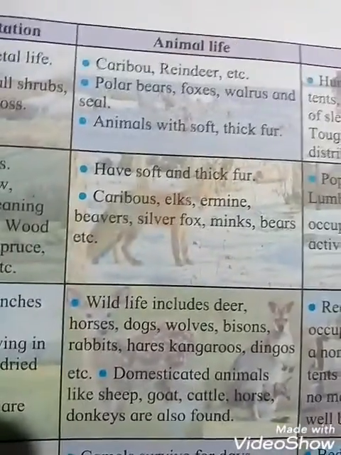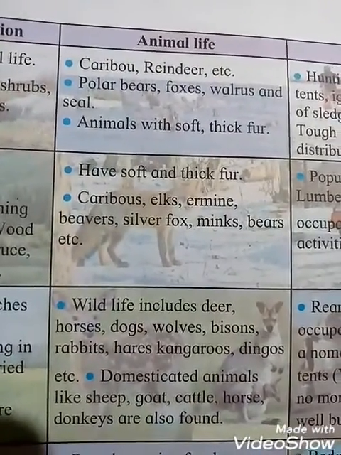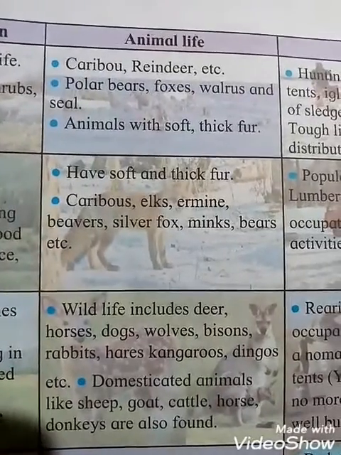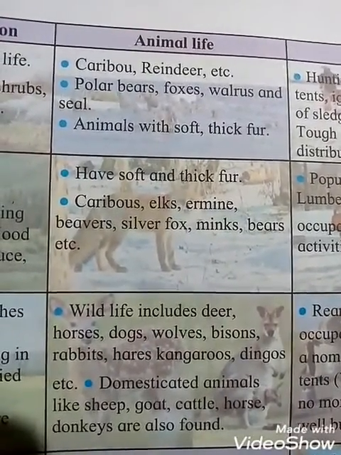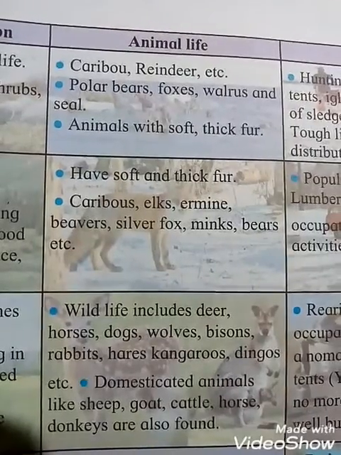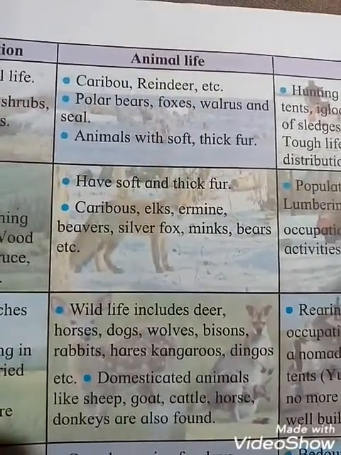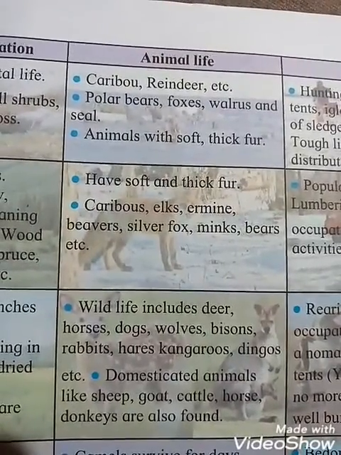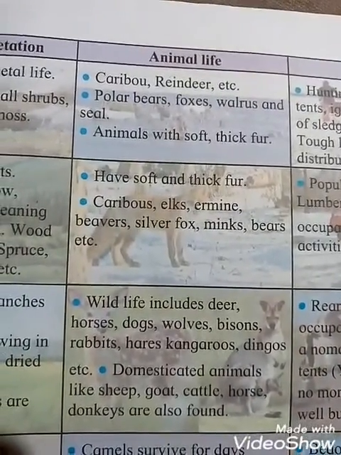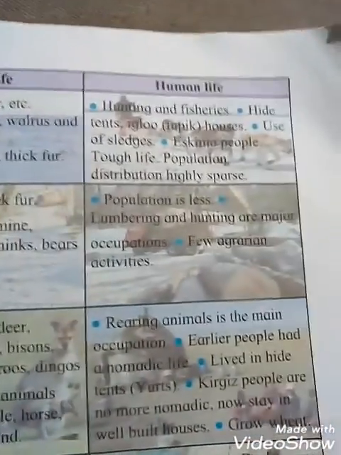And animal life: which types of animals are found here in this very cold climate? That is caribou, reindeer, etc. Polar bear are found here students, fox, walrus and seal. And animals with soft thick fur, their fur is very thick and soft. Okay students, animals with soft thick fur are found here.